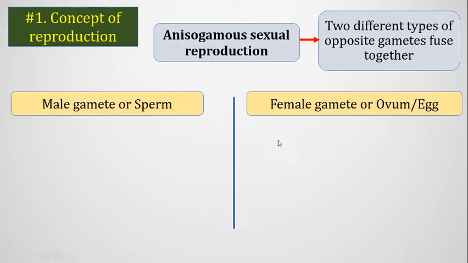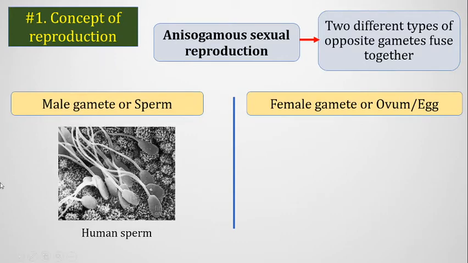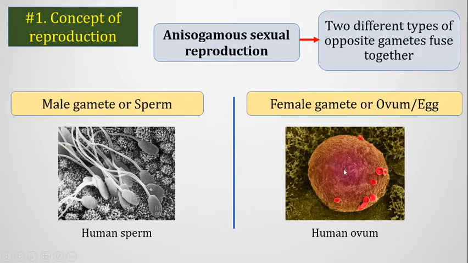In anisogamous sexual reproduction, the male gamete is called sperm and the female gamete is called ovum. In humans and other mammals, the human sperm has a head and a tail and can swim freely, and the ovum is very much larger in size compared to the sperm.